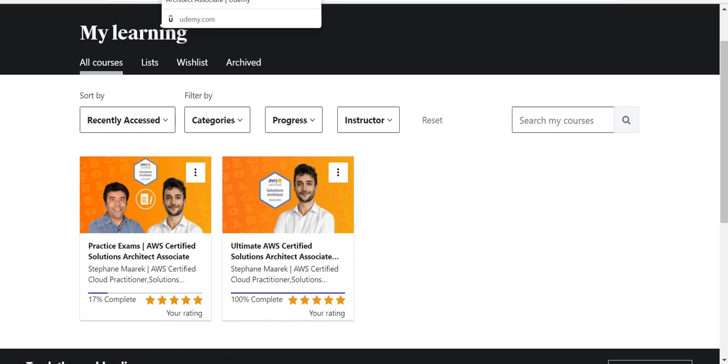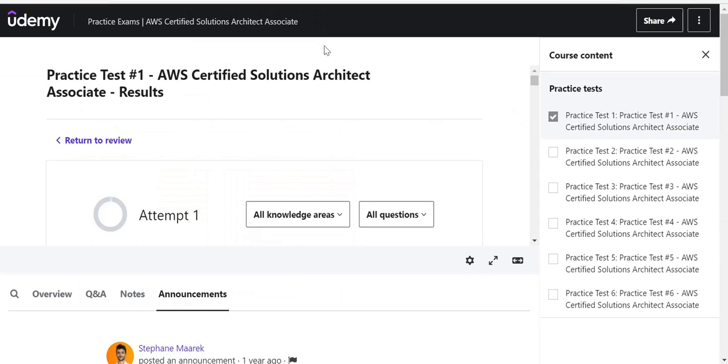I try my best to only use him and not multiple people so that I won't have a lot of work to do, because if you use more than one person's course, they will just be repeating the same thing. So that's that. Let's go back. I am done practicing this, but I'm about to start practice 2. I just want to show you how I go about it.